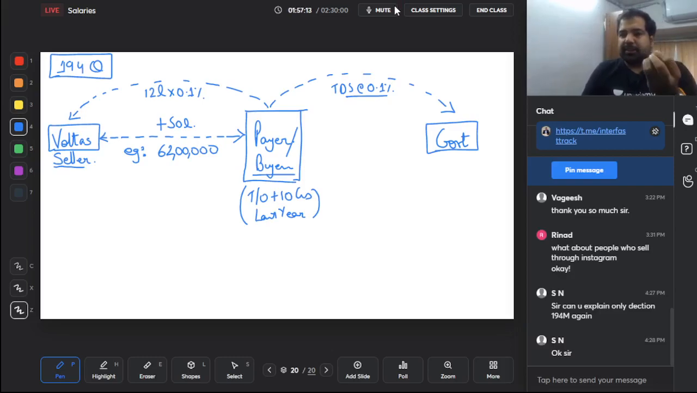They said this is such a small amount. They said yes, it's a small amount. We are not looking for the amount. We are more so looking out as to who is this seller. So guys, this is a section called section 194Q, Q for quantity.